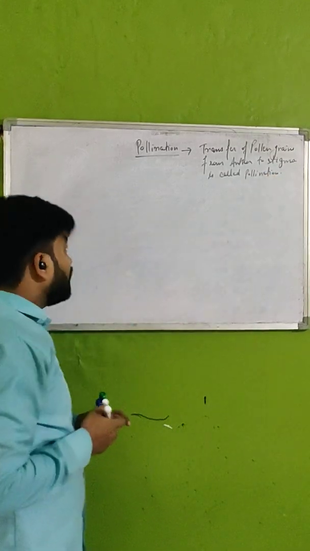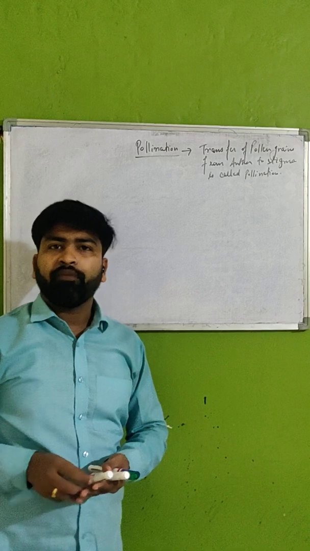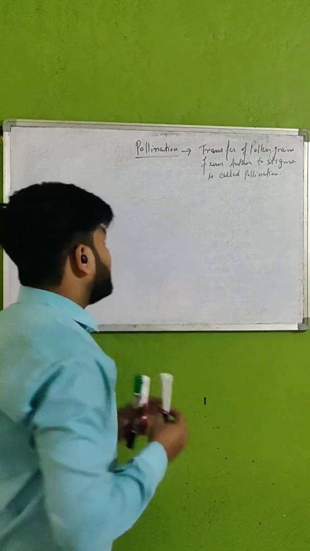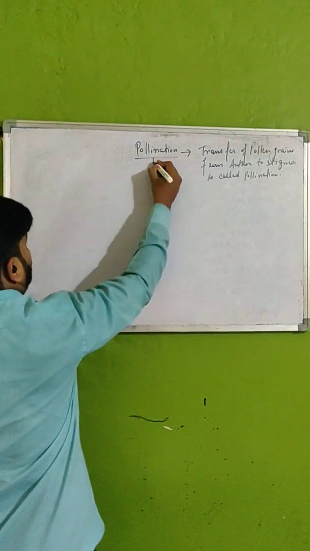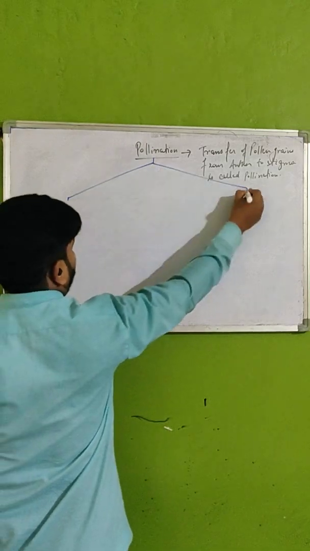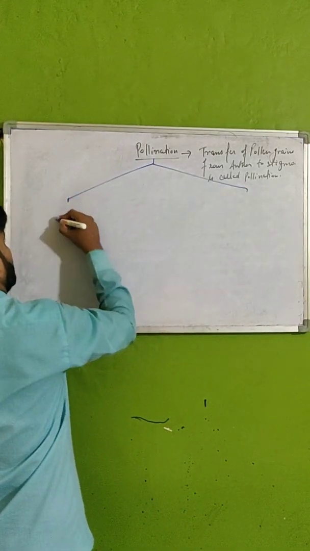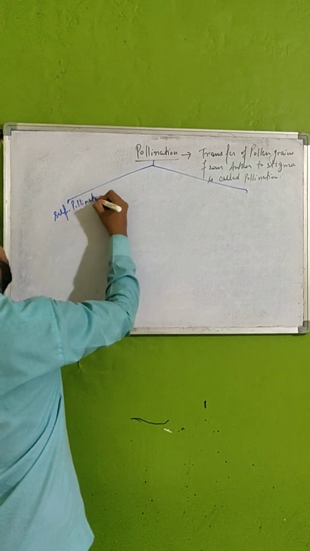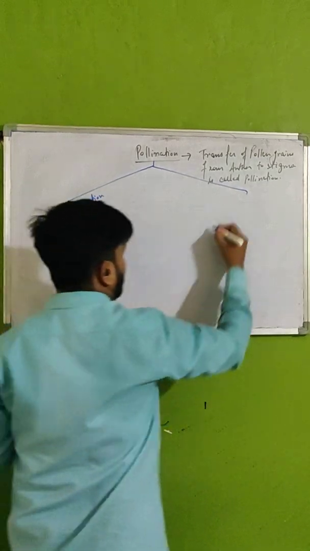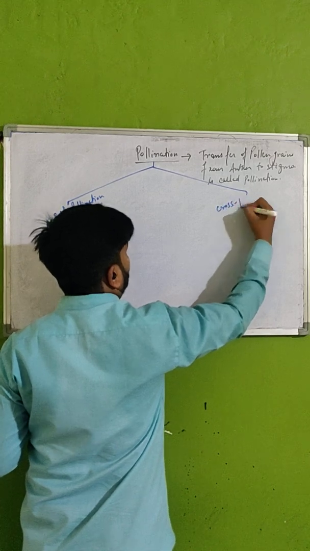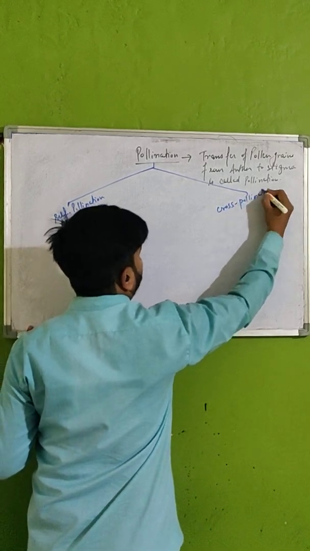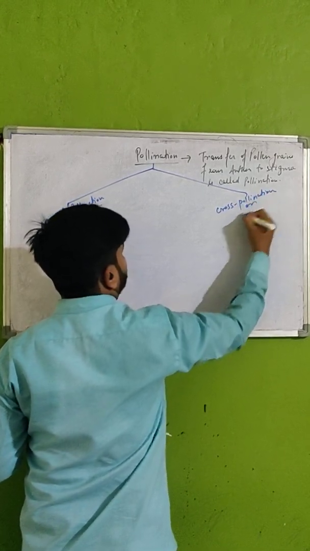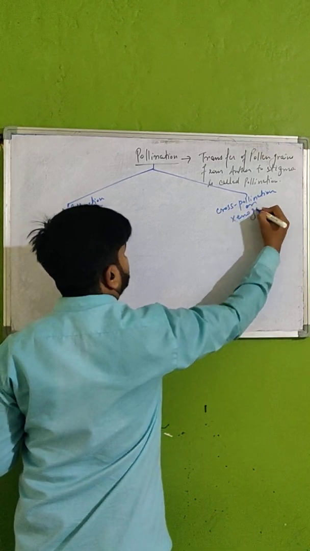Now, if we are going to classify pollination, the pollination can be grouped into two categories. First one, self-pollination, and the second one is cross-pollination. This cross-pollination is also known as xenogamy.